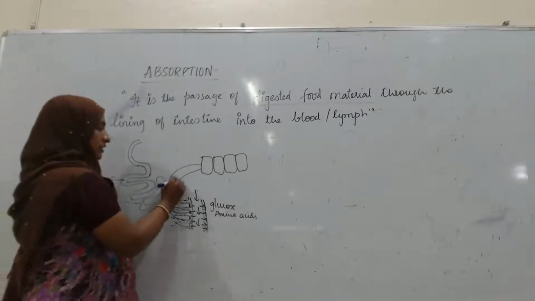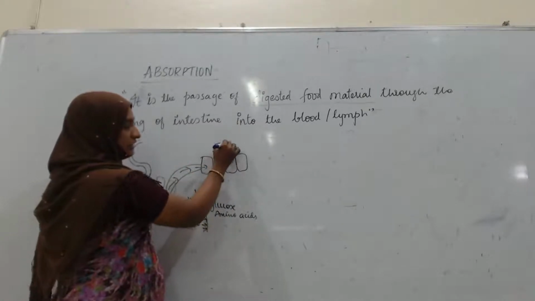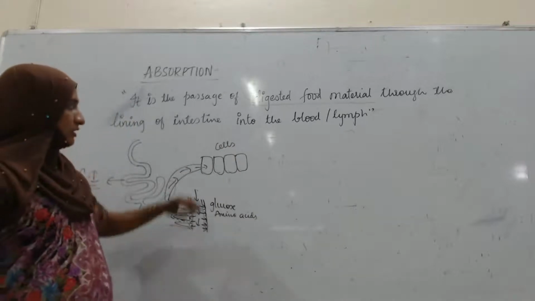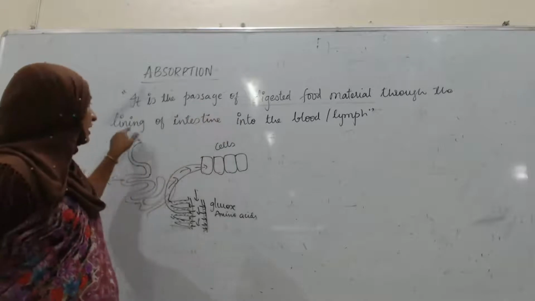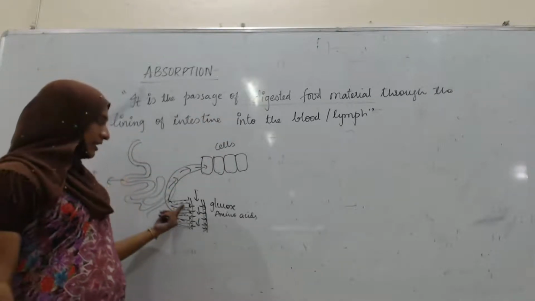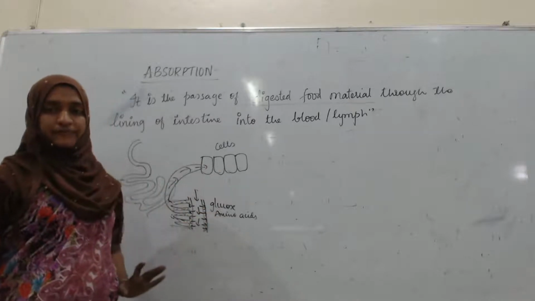In this way, the digested food gets to the cells or the tissues. Here it is the passage of digested food material through the lining of intestine into the blood or lymph, through which it circulates to the whole body.